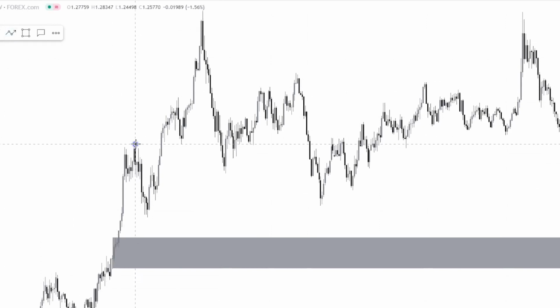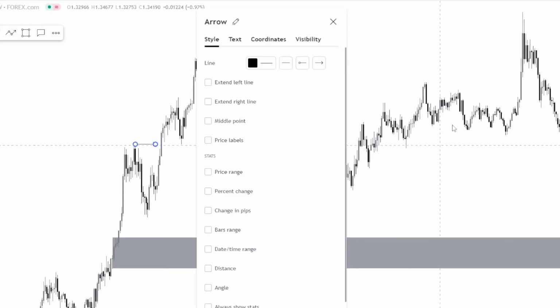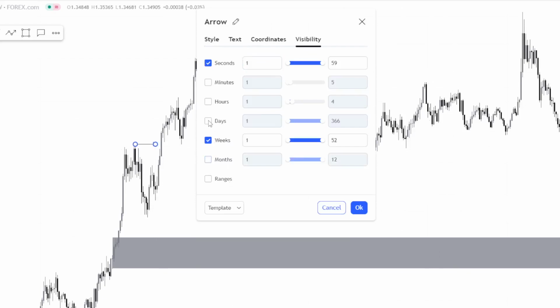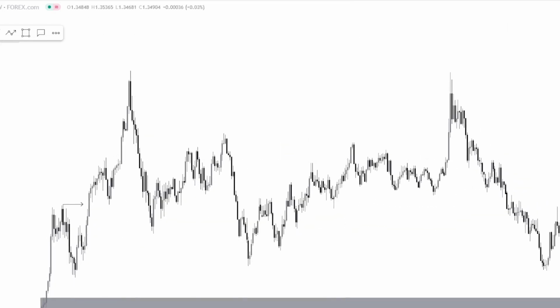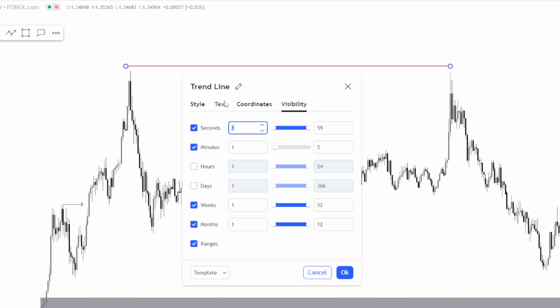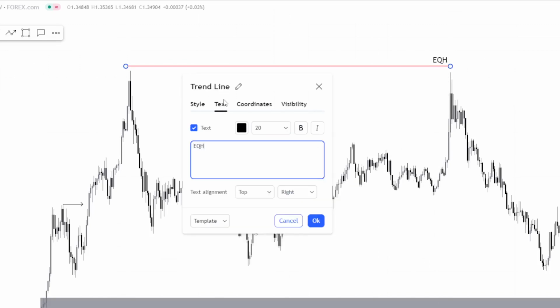We had a high get broken over here. So this is our first break of structure to the upside. And since then, we've created again, like we dissected on the monthly chart, our weekly equal highs up here.